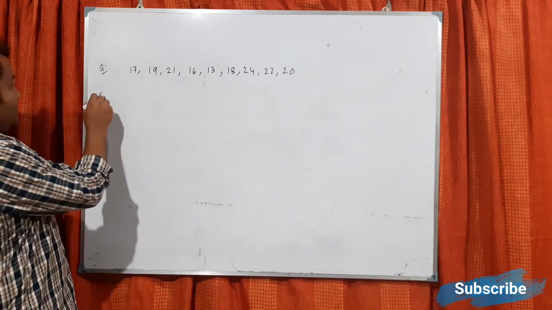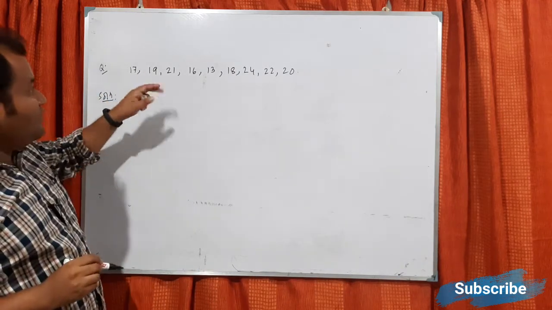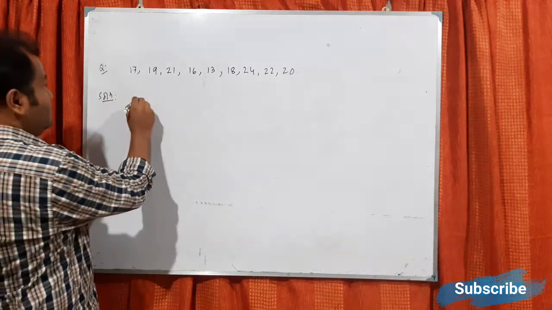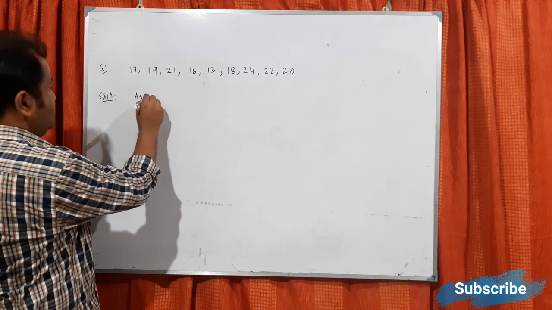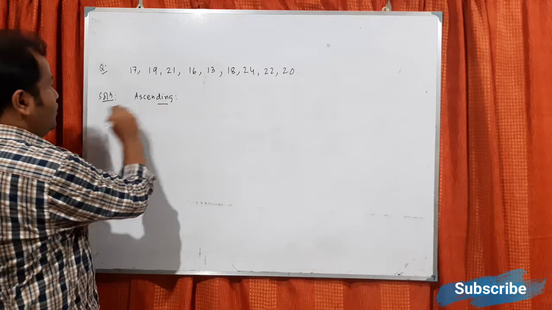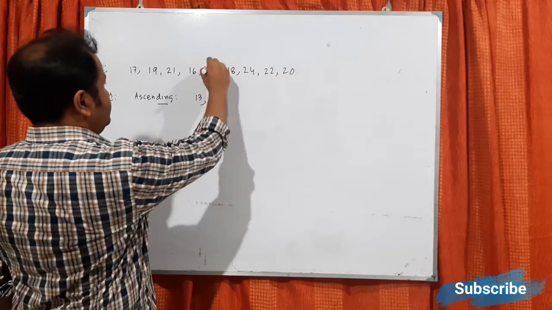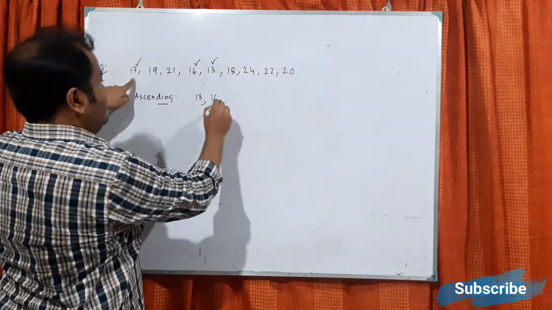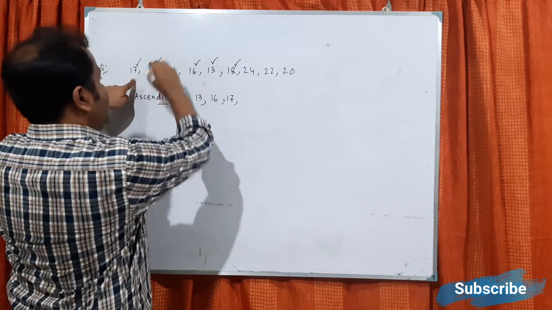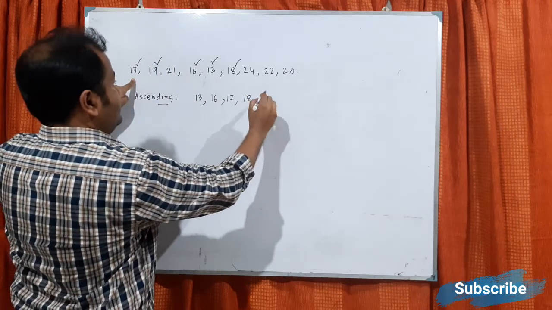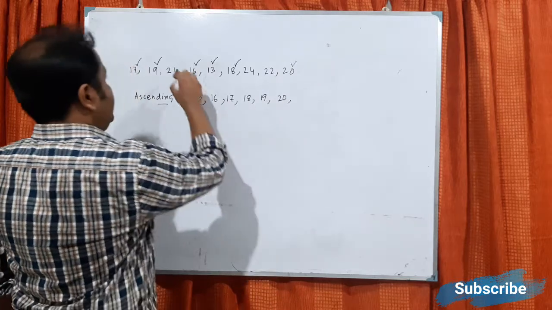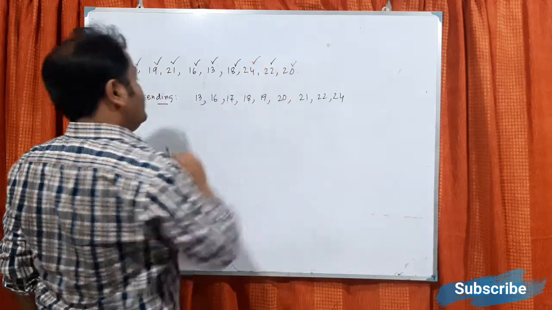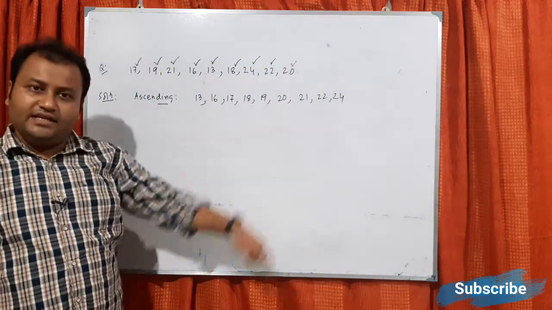Before proceeding for this one, first of all you have to understand that we have to arrange it in ascending order. So what is the minimum one? Ascending order, minimum is 13. Then what is the next minimum? 16, then 17, then 18, then 19, then 20, then 21, then 22, then 24. So first of all we have to arrange it in ascending order.